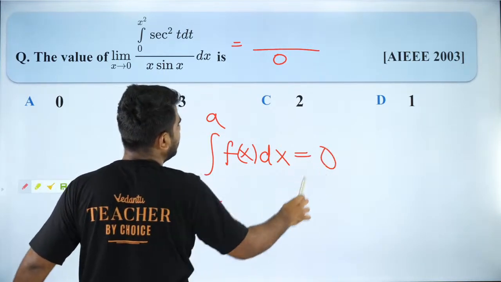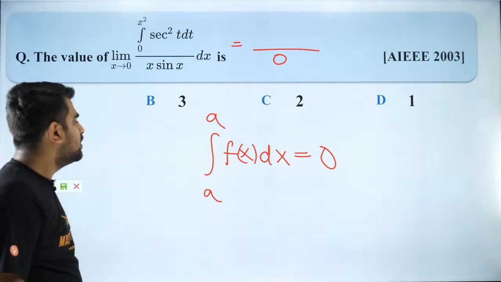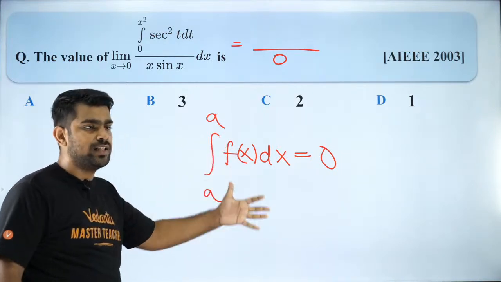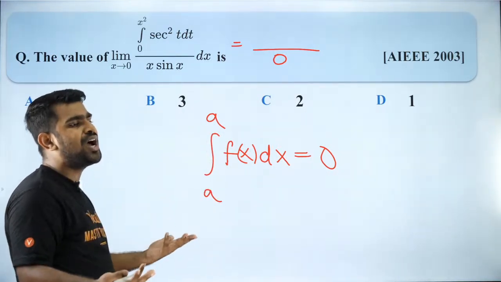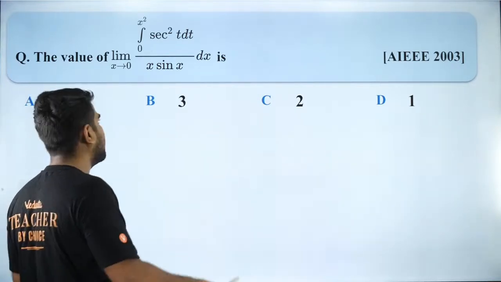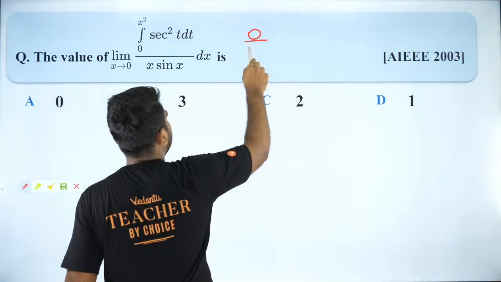Integral a to a of anything is 0, guys, because this is nothing but area under the curve, and if your x coordinate is not even moving, how will you have an area? You won't have an area, right? So it is basically 0 by 0 form.